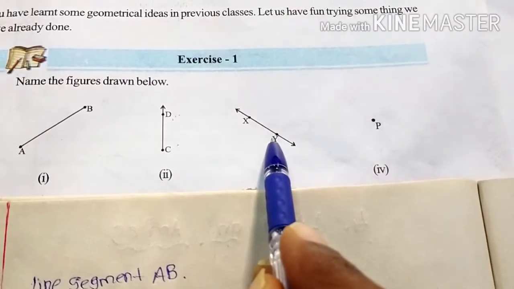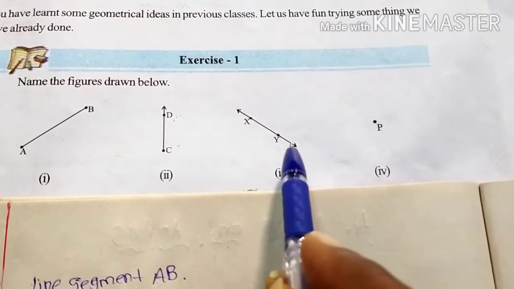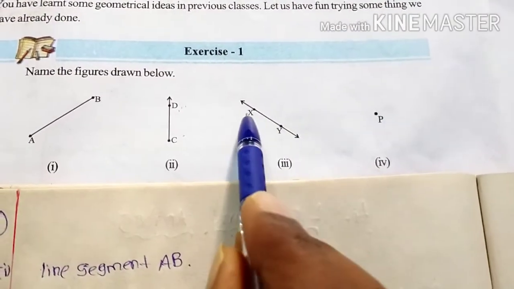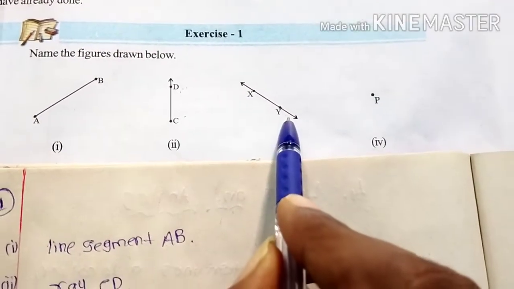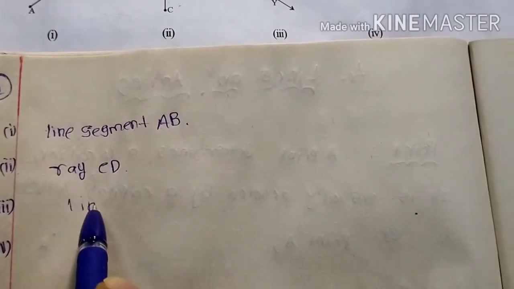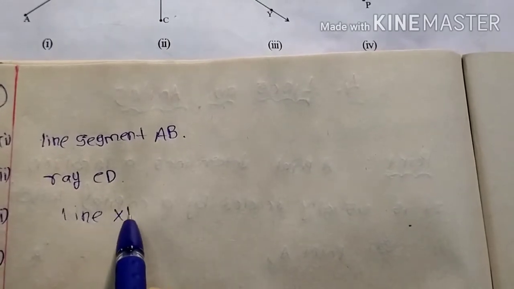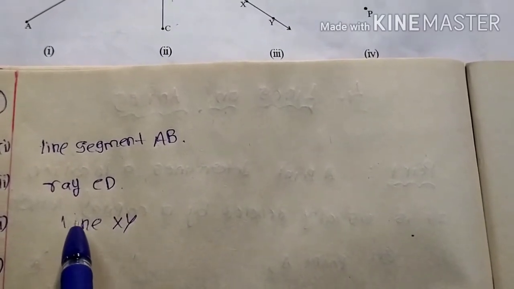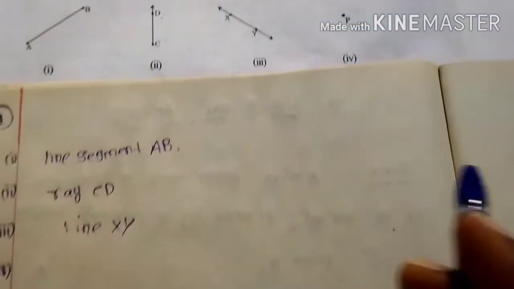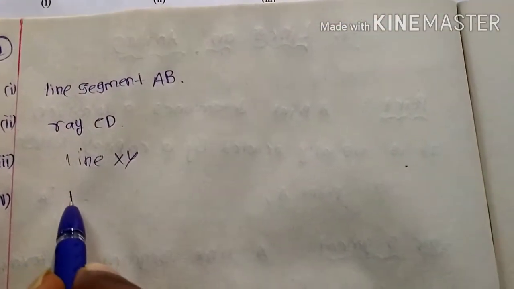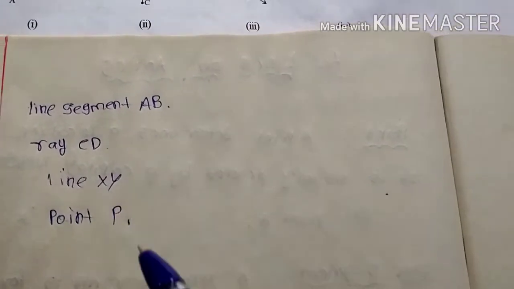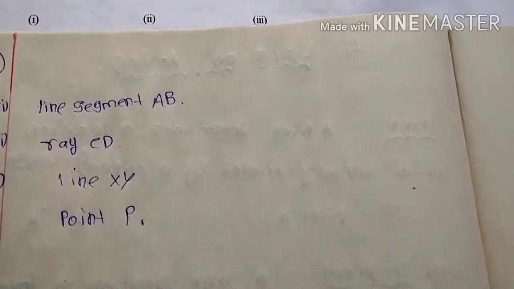Next you can see here XY. XY is a line or line segment? Line only. Why? Because the two points are extended on both sides indefinitely. So this is your answer as line XY. Next you can see here P. That means here point P. This is your answer.